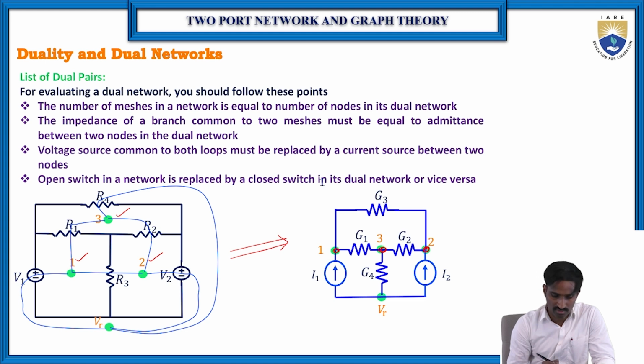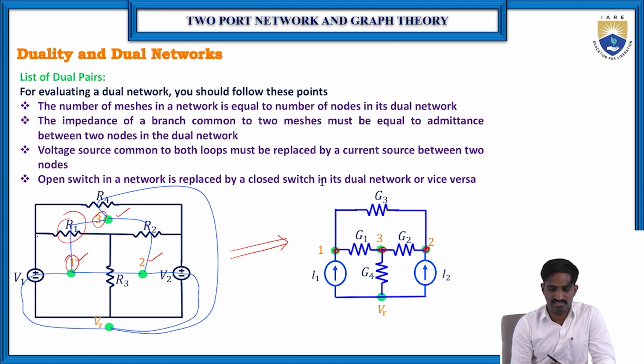Then the impedance of a branch common to 2 meshes must be equal to the admittance between the 2 nodes in the dual network. Suppose here, let us consider this is the first loop and this is the third loop. In between 1 and 3, how many resistors are there?